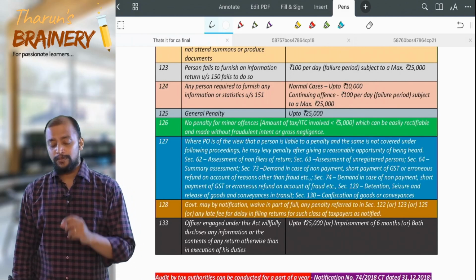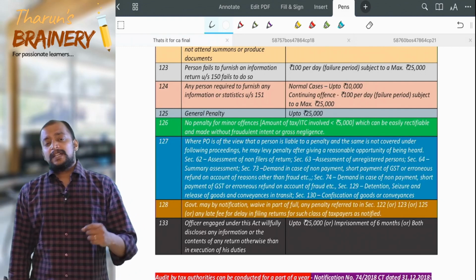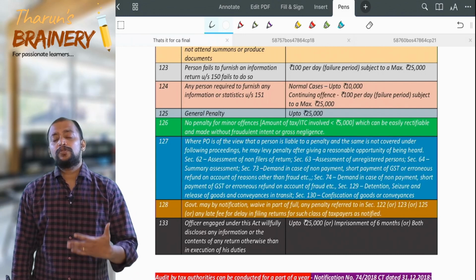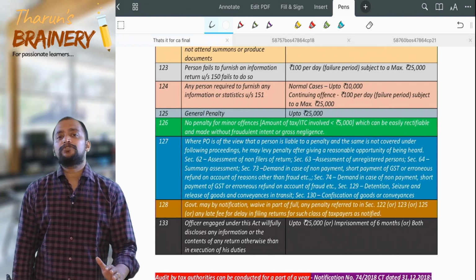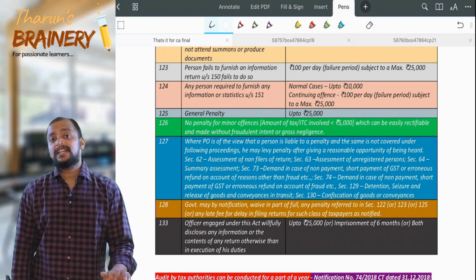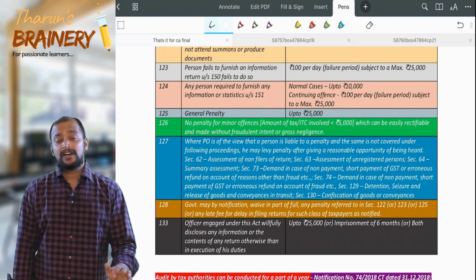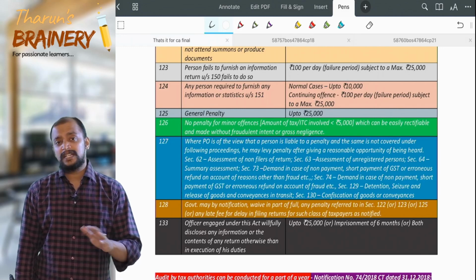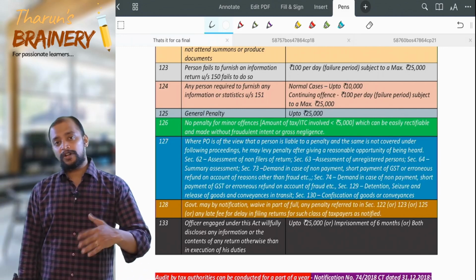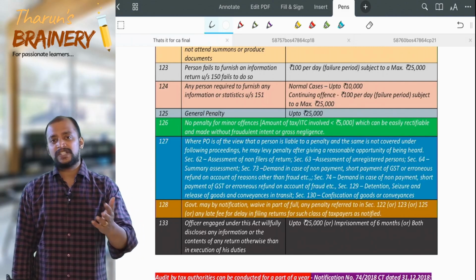And next, one more point. Suppose the person who committed the offense comes forward to the officer and tells that he committed the offense, will that be considered as grounds for reducing the penalty? Yes, that will be considered as grounds for reducing the penalty. More details about this we will see in questions for practice.